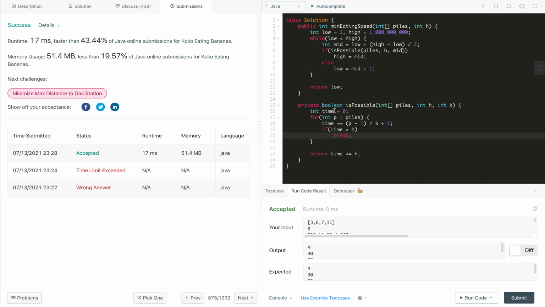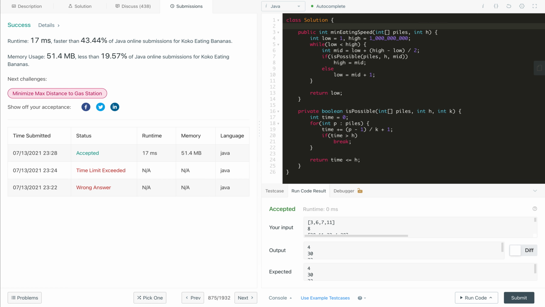Now what is the time complexity of this solution? If we say this range is capital D, then the while loop will take log of D iterations. But for every iteration we call this method, which takes the length of the array, O of n. So this becomes n log D. So we can say the overall time complexity of this solution is O of n log D, and D is 10 raised to the power 9.